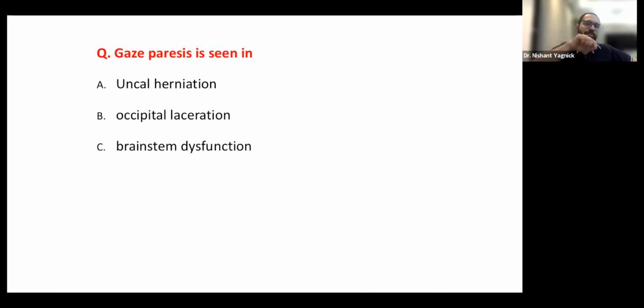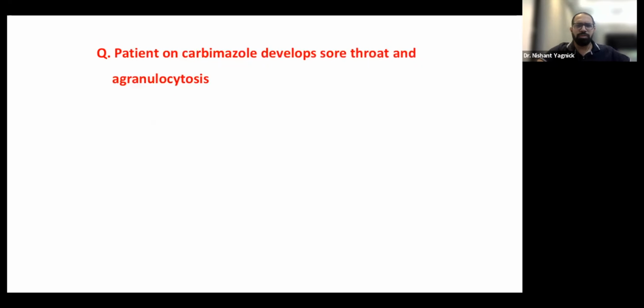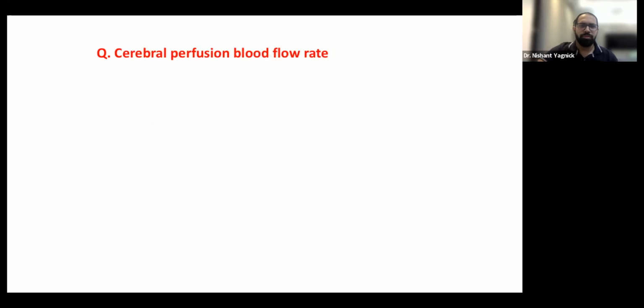So when we mention gaze paresis, we mean that there is a problem with the processing of the visual pathway, which will happen in brainstem dysfunction, because multiple cranial nerves will be involved. There'll be a bilateral involvement of multiple cranial nerve nuclei, and these brainstem dysfunctions are where we get INO, internuclear ophthalmoplegia, and 1.5 syndrome. So fairly easy question. So this was, I think, part of general surgery.